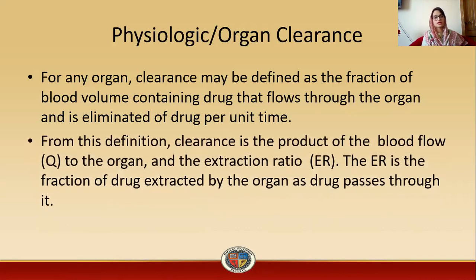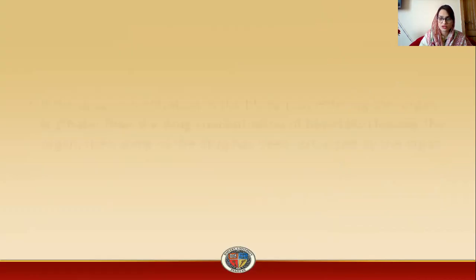From this definition, clearance is the product of blood flow, Q, to the organ and the extraction ratio. Extraction ratio is the fraction of drug extracted by the organ as the drug passes through it. So its formula is clearance equals Q times ER, where ER is the extraction ratio.